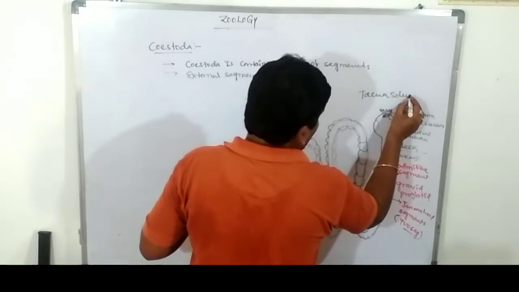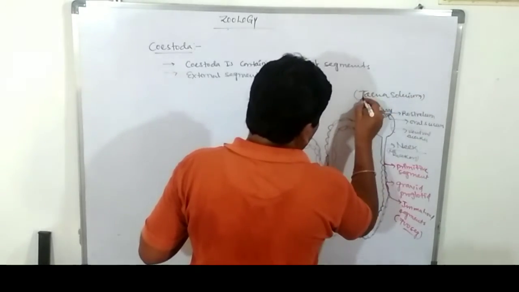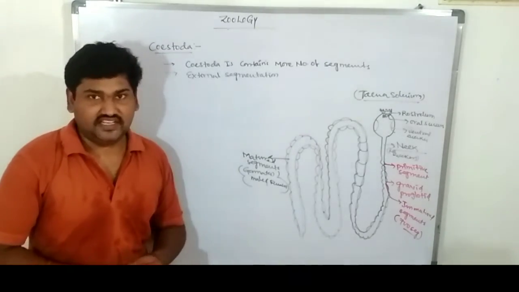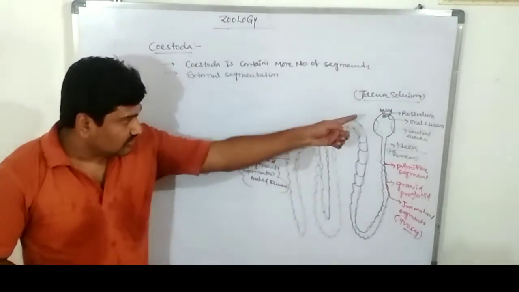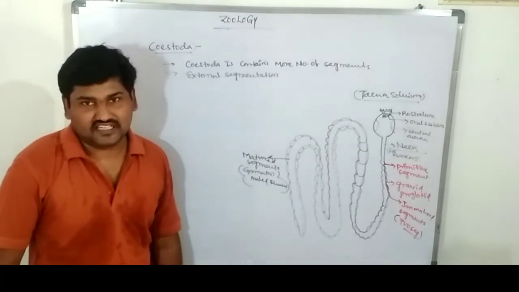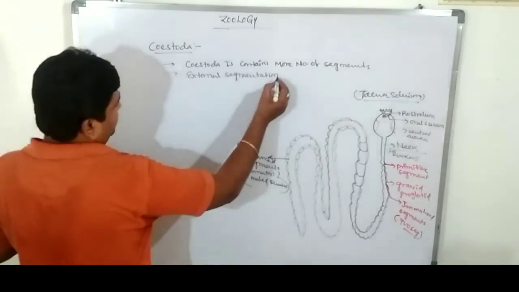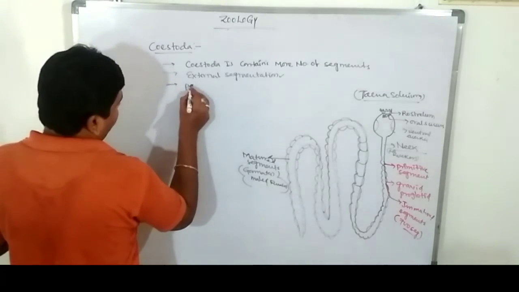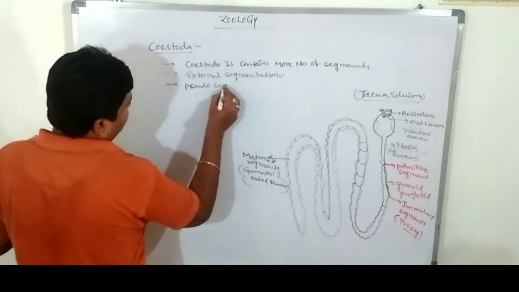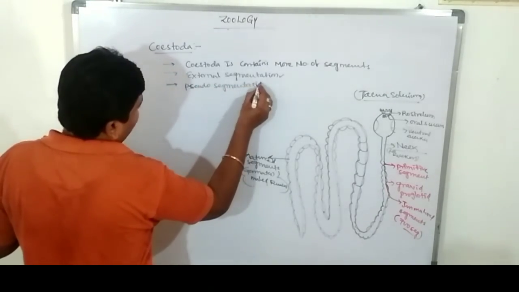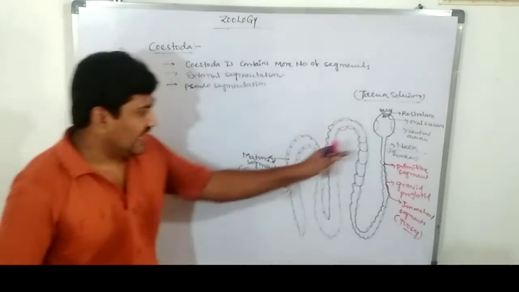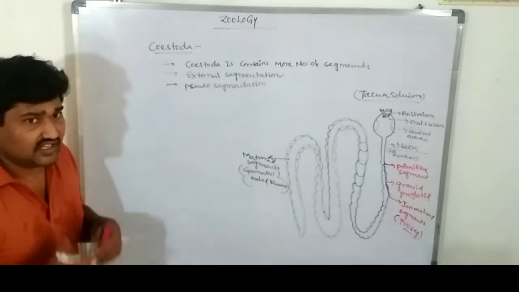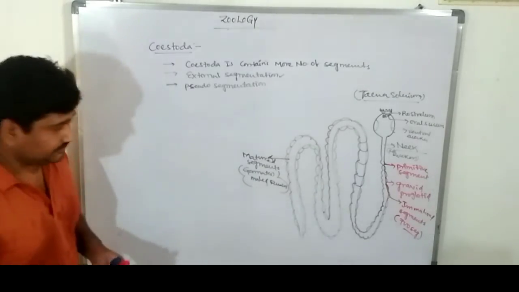Taenia solium majorly affects the tissues of the human body. It is commonly known as the pork worm. Cestoda shows external segmentation, which is known as pseudo segmentation. It is nothing but a false segmentation. The anterior one is very small and the posterior one is very large, so there is no uniform segmentation. It is a completely irregular segmentation.